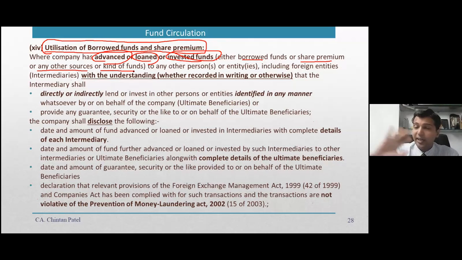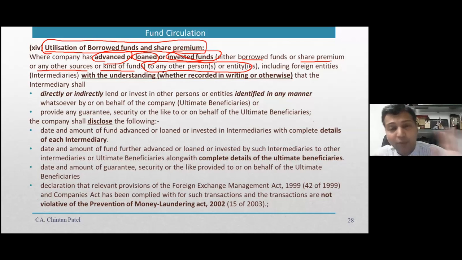Either you get a fund as an advance, as a loan, or invested to any other person or entity. Mind well, here the focus is not a company, it says to any other person or entity. It includes an individual, proprietorship firm, partnership firm, LLP, any form of the person or entities. With the understanding, I think this is the heart of this particular, with the understanding whether recorded in writing or otherwise. अंडरस्टैंडिंग है, ओरली हो सकता है.